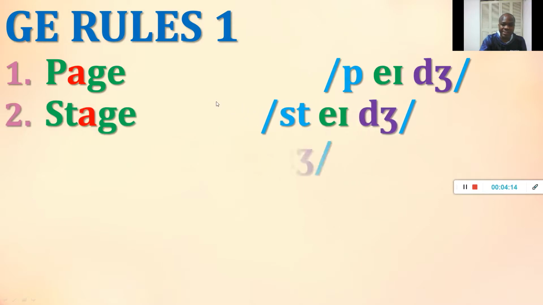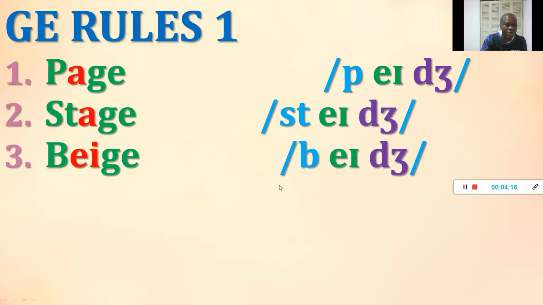Good. So we've looked at the first and the second. We'll go to the third example. This is going to be pronounced as B-A-G, so it's pronounced as beige. And let's look at the next.